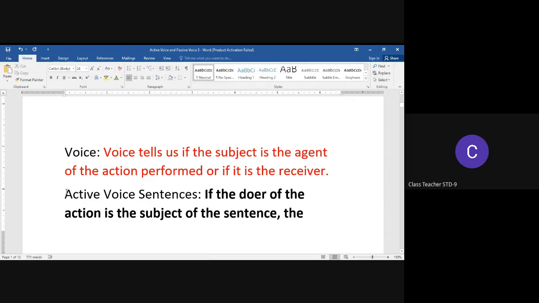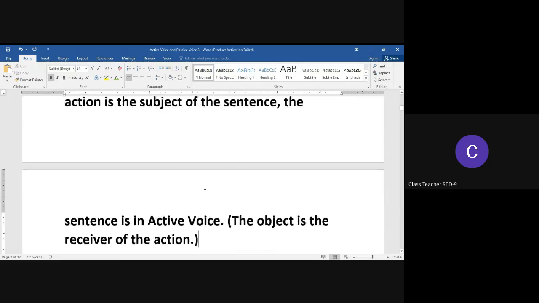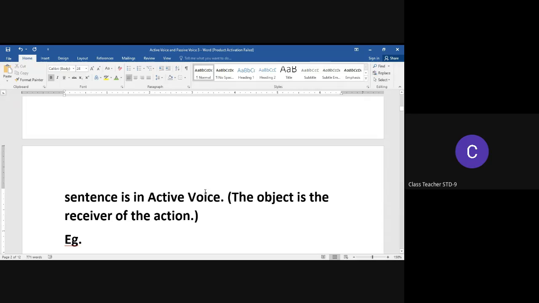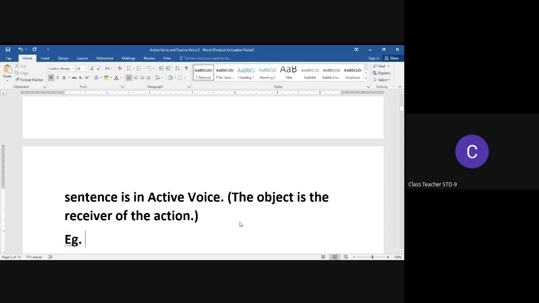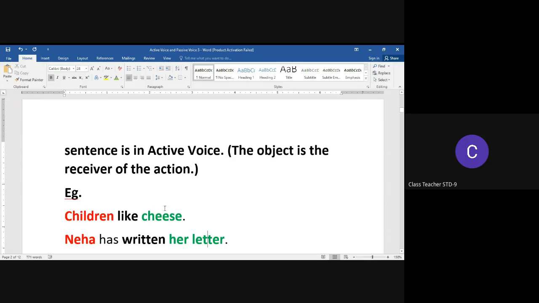Now let's move on to active voice sentences. The active voice sentences are those sentences in which the doer of the action is the subject of the sentence. In this case, the object is the receiver of the action. For example, children like cheese.